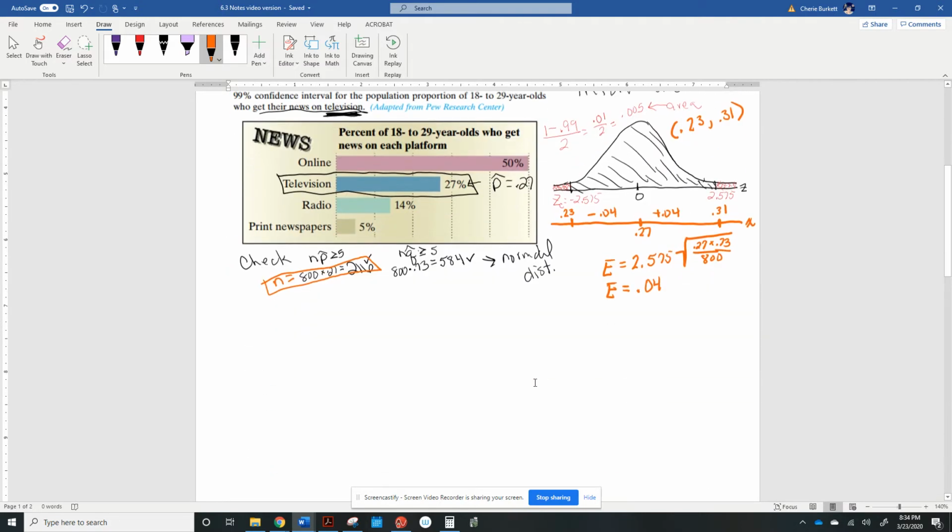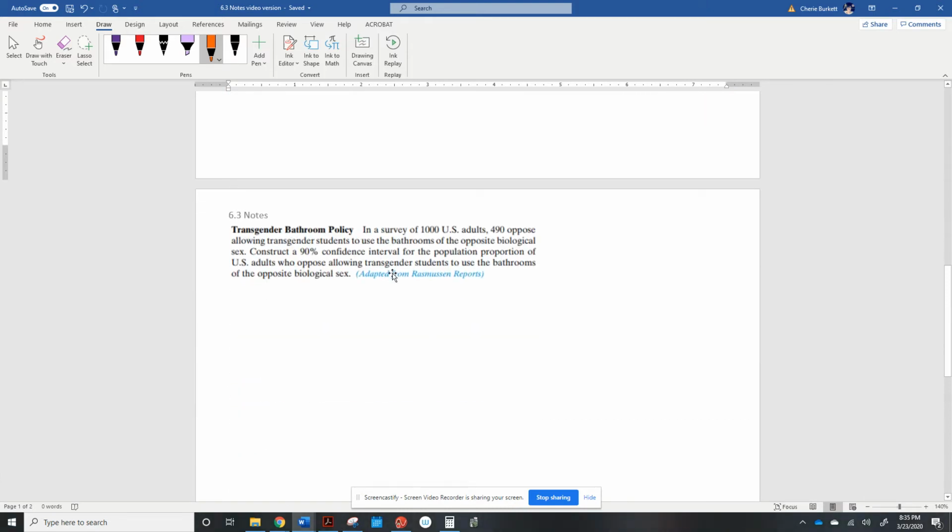Since I've already got that on here, let's just go ahead and do this one real quick. We'll do StatCrunch on this one. And then I will do one more showing how to do it on the calculator. But you can probably figure it out on the calculator, but I'm still going to show you.